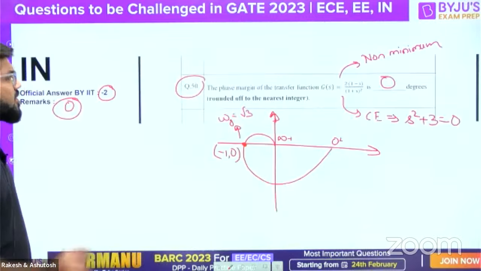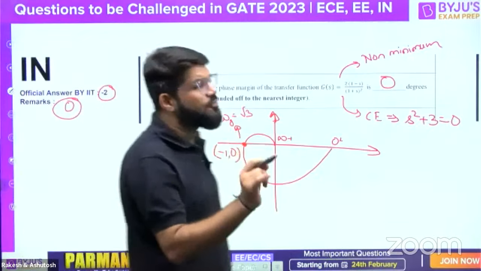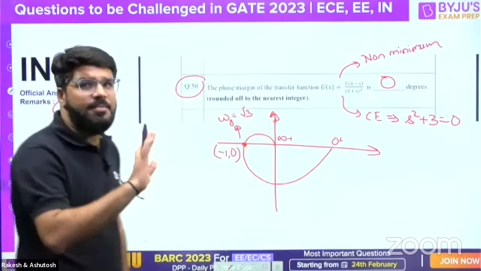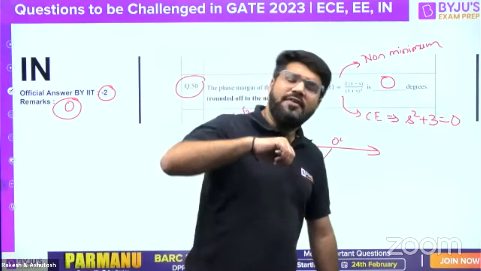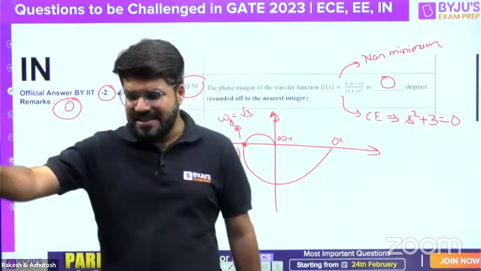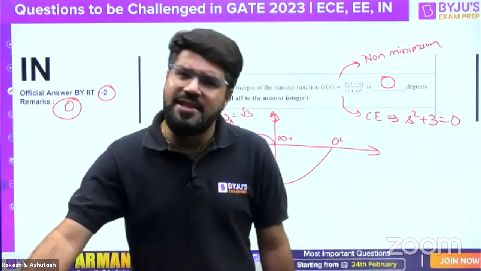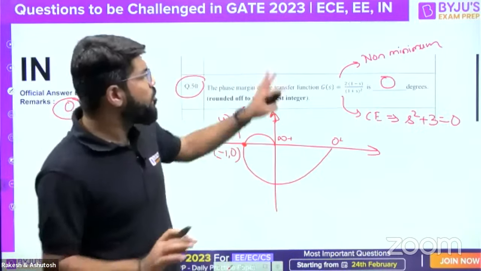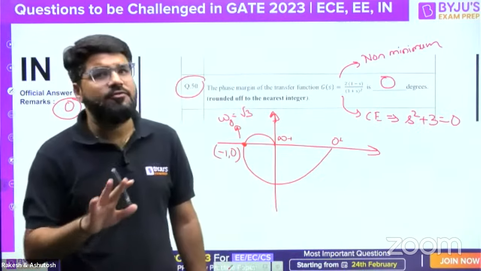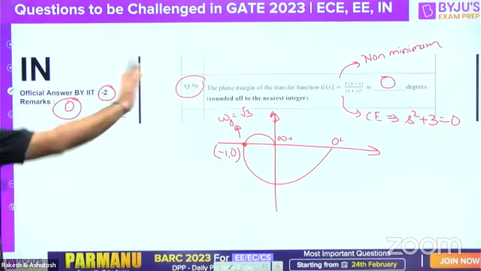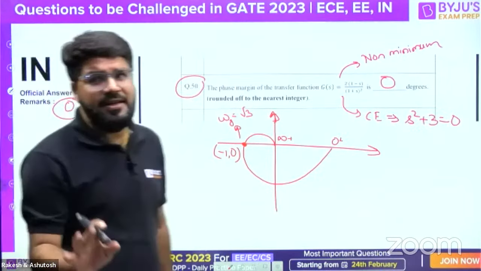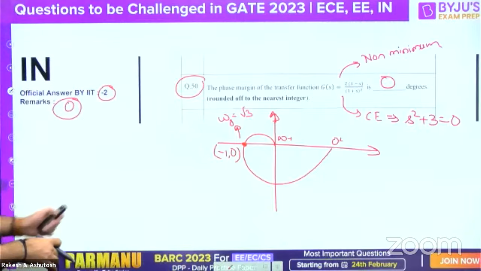Right. So hence, guys, this question should be challenged, and the answer for the question has to be 0 degree. -2 will not be the answer. Now, guys, if you have solved by formula also, 180 degree plus angle G(jωg)H(jωg), still it is coming to be 0. But actually for non-minimum phase systems, we should be careful that the phase margin formula does not necessarily apply there. But eventually the answer 0 came, you can challenge this question. Okay, you have to challenge this question.